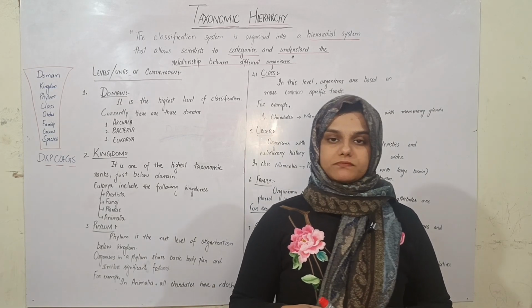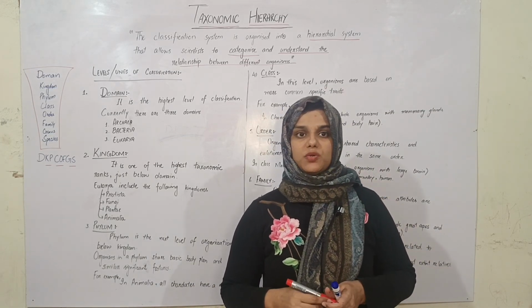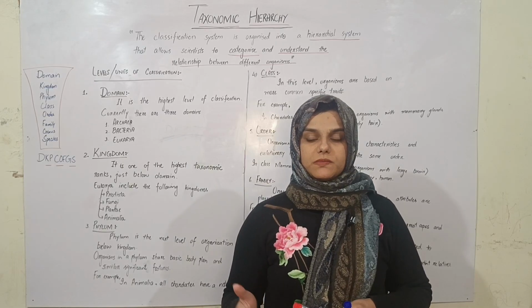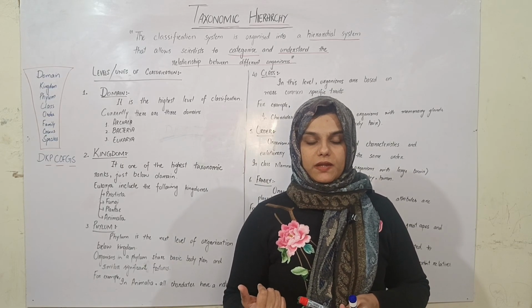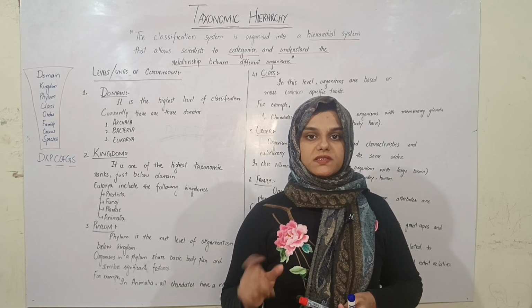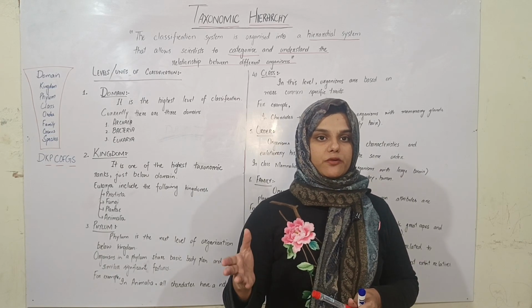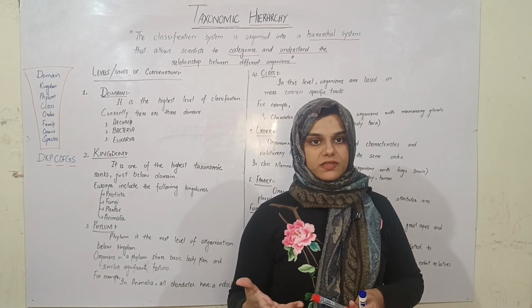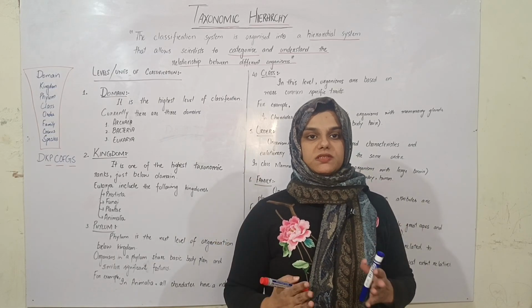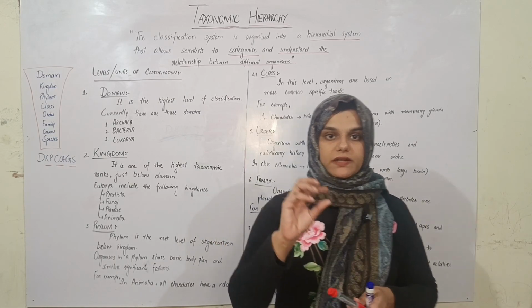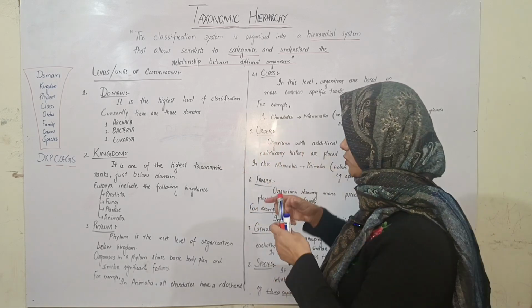For example, let's say some newly discovered organisms, and I tell you that it belongs to kingdom Animalia. So the first thing that will come into your mind is that it will be heterotroph, it won't be able to synthesize food itself. This is coming to your mind because of this very structured system scientists have developed, that is our taxonomic hierarchical system. Now let's look at the definition.